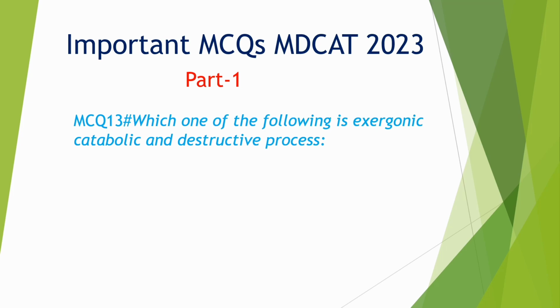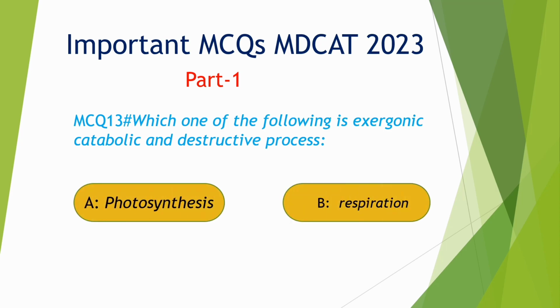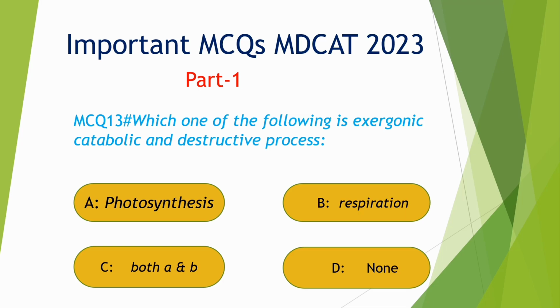MCQs 13. Which one of the following is an exergonic, catabolic and destructive process? Option A. Photosynthesis, B. Respiration, C. Both A and B, D. None. Correct option is B. Respiration.